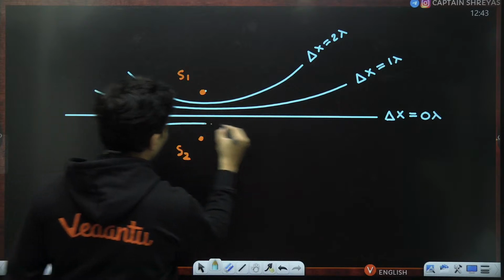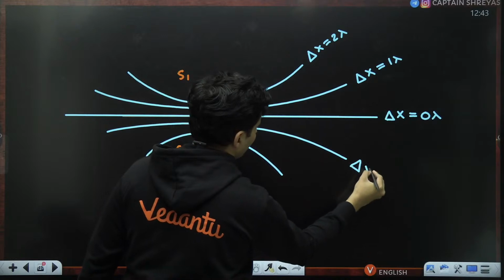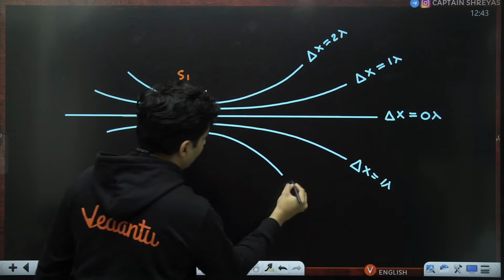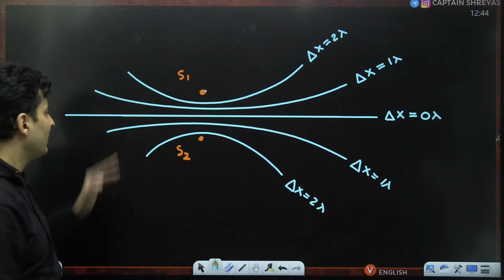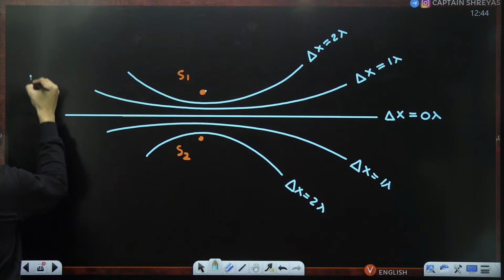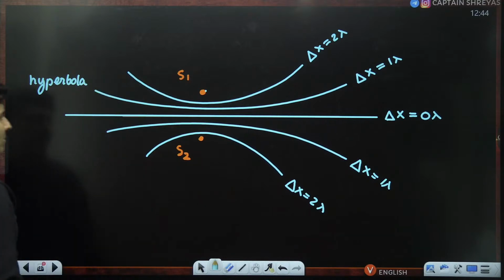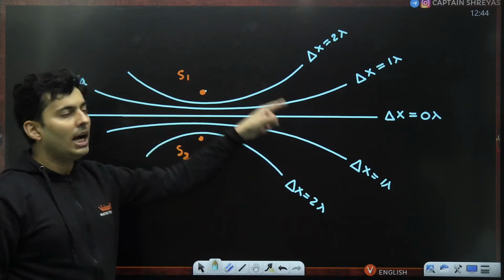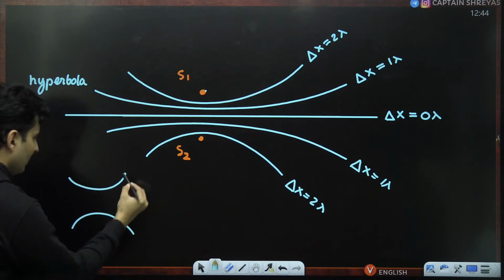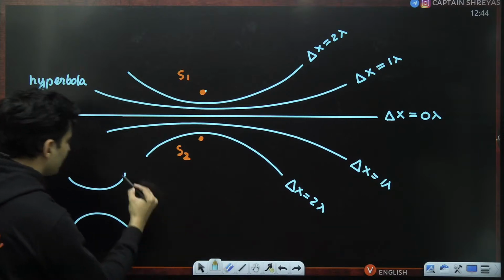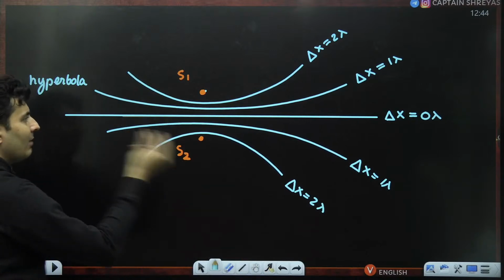The same thing will also continue right over here. Yes, here also delta x is 1 lambda, delta x is 2 lambda. You can have more such lines. Actually, these curves that you see are something called hyperbolas. You have seen parabola, ellipse, circles. These are hyperbolas. They basically look something like this: curved lines which do not complete a diagram. They will just keep on extending to infinity like this. So they are called hyperbolas. So you will see hyperbolas like this.